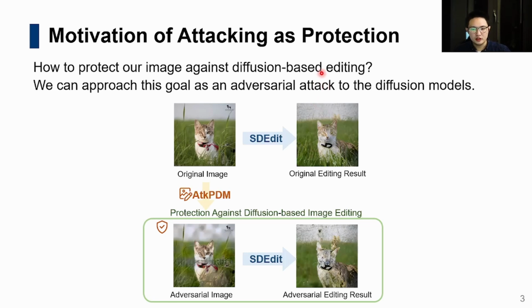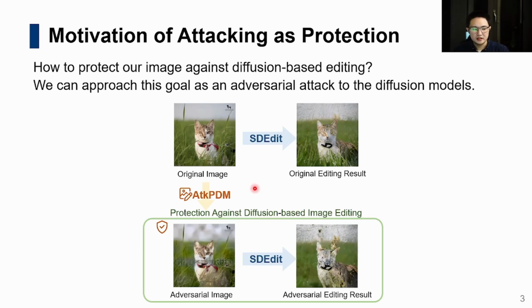We can approach this goal as an adversarial attack to the diffusion models. Our method, ATK-PDM, will add subtle perturbation on the image as a protection. And when performing SD-Edit, the edited result will be corrupted.